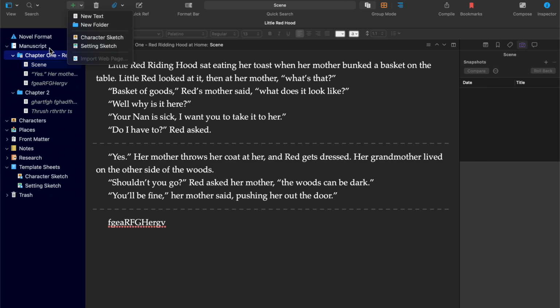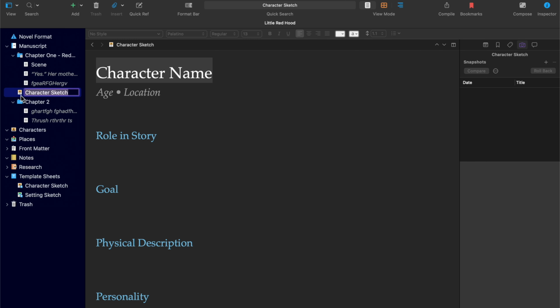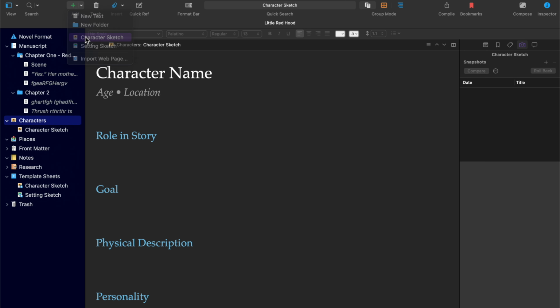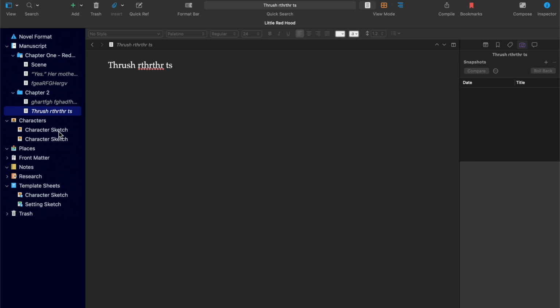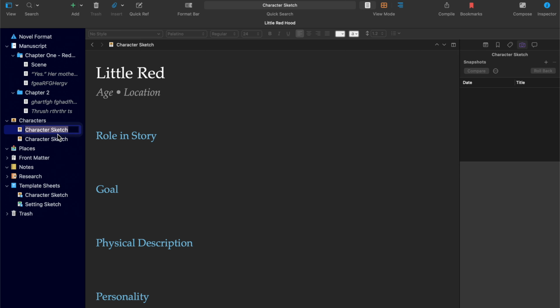Now personally I'll make my own, you can do that, I'll show you that later on, but if you wanted to create a character, you just click on this and you say, can I have a new character? So we have Little Red, and we need to change the name here to say this is Little Red's one.